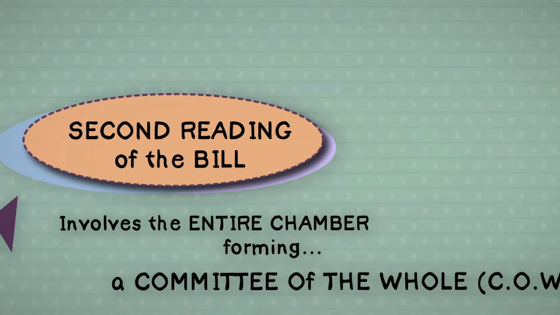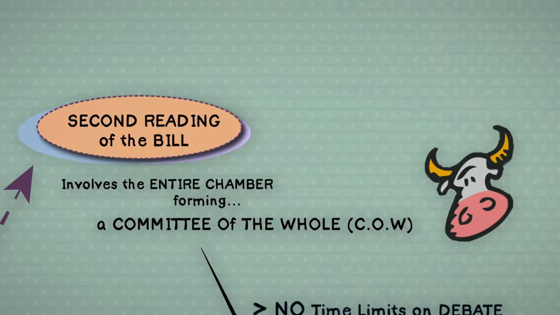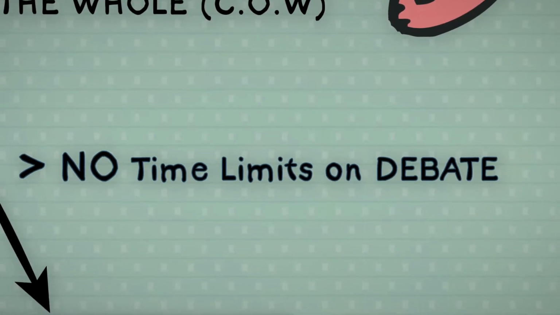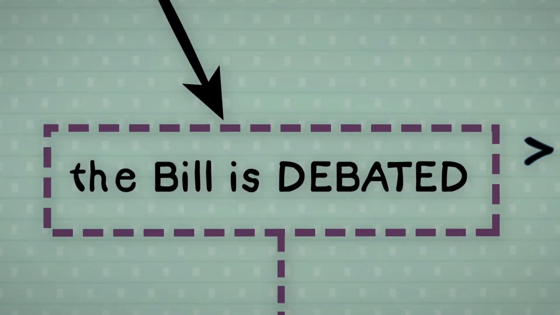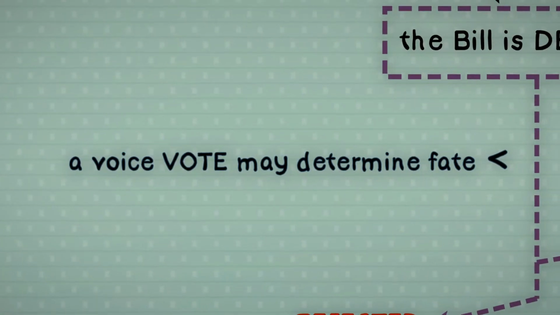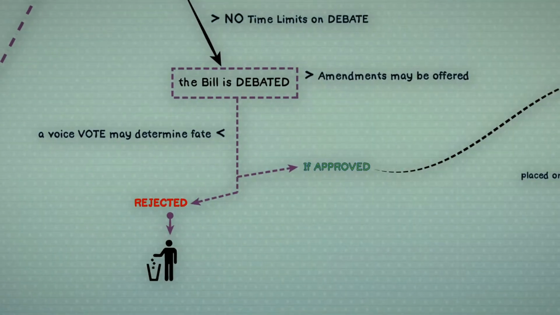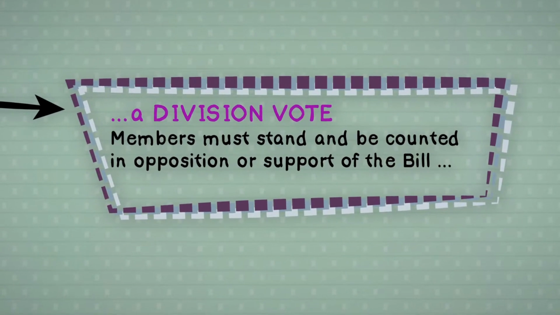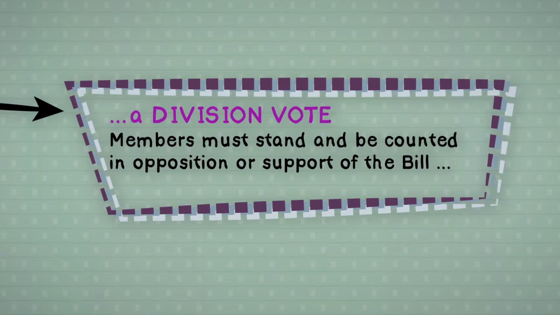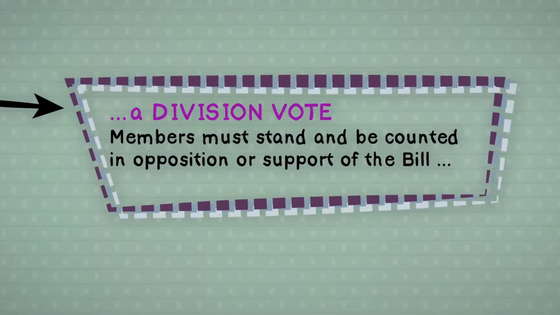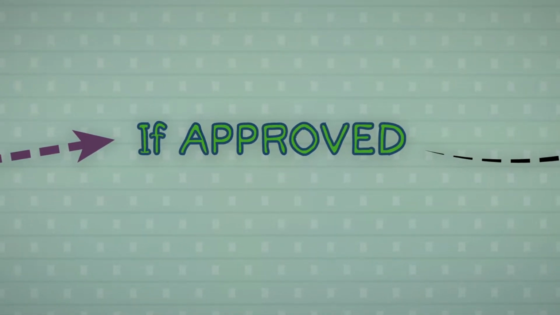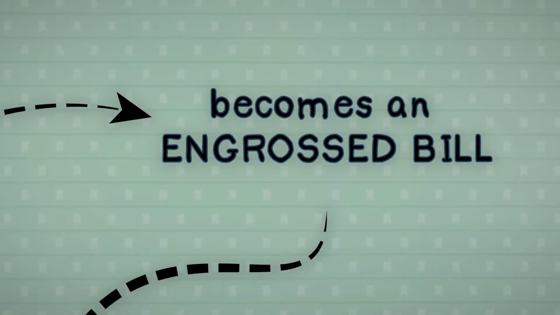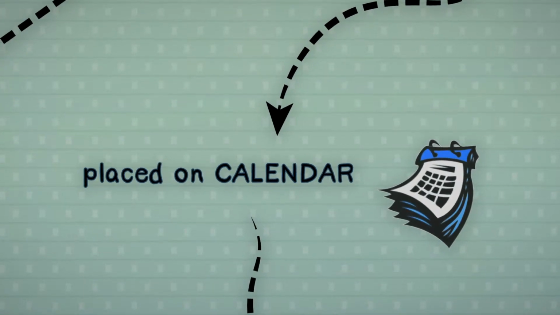The second reading of a bill involves the entire chamber forming a committee of the whole, or COW, and there are no time limits on debate. Here, members debate the merits of the bill and may offer amendments. A voice vote is usually all that is required for approval, with the appointed chairperson of the COW determining the fate of the bill. However, a member may request a division vote where members must stand in support or opposition of the bill. If the bill is approved, then the bill and any approved amendments are combined into a new document that is called an engrossed bill. That bill is then placed on the calendar for third reading.